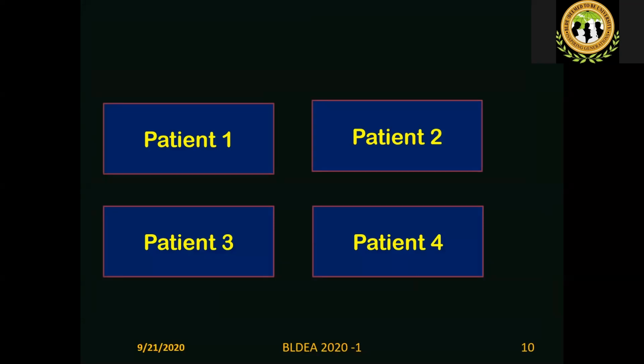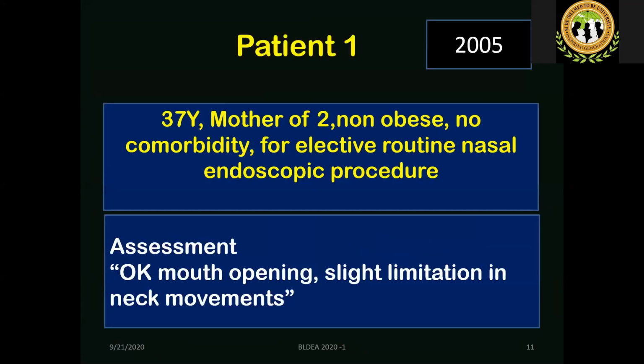Next. So just to begin with, 4 patient examples that will, I am sure, drive home the points we need to know. Then as a passing reference, another set of 4 patients. Now next. First, we'll see patient number 1. That is a 37-year-old mother of 2, non-obese, no comorbidity, posted for an elective routine nasal endoscopic procedure.